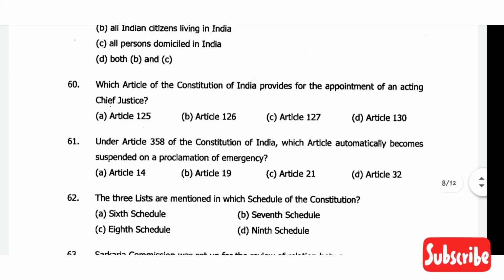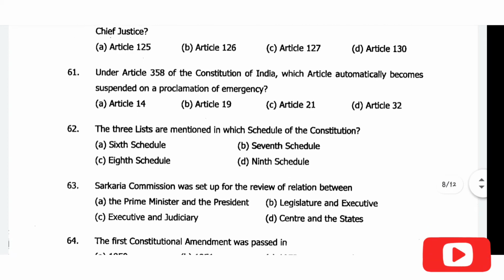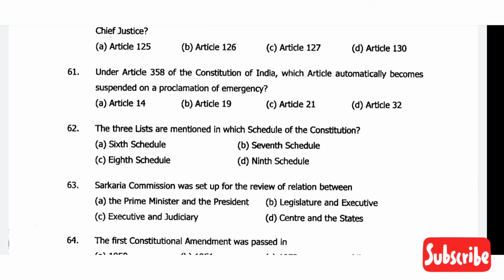Okay, then question number 60: which article of the Constitution of India provides for the appointment of an acting chief justice? So the correct answer is article 125. Sorry, it's 126. So option B of question number 60 is the correct answer, article 126. Then comes question number 61: under article 358 of the Indian Constitution, which article automatically becomes suspended on a proclamation of emergency? So the correct answer is option B, article 19.